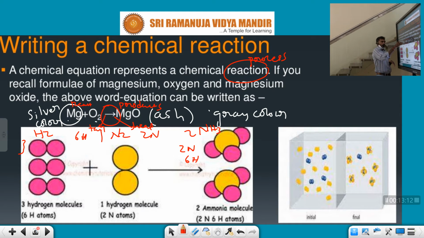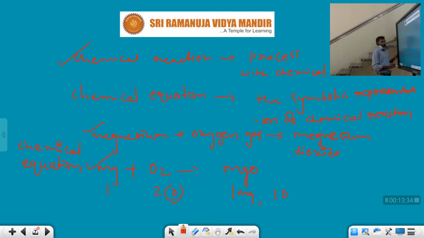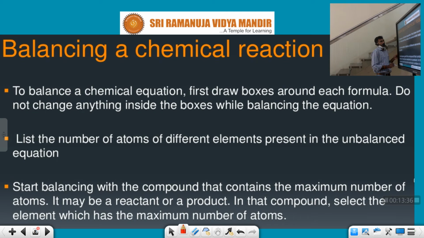The initial components are called reactants and the final components are called products. That is very, very important. First of all we learn these two terms, reactant and product. After that we go to the balanced equation.